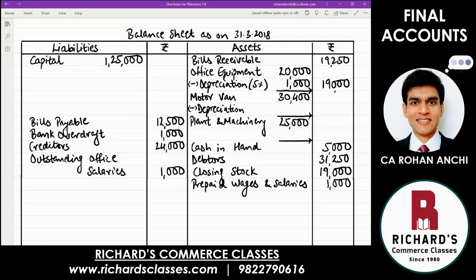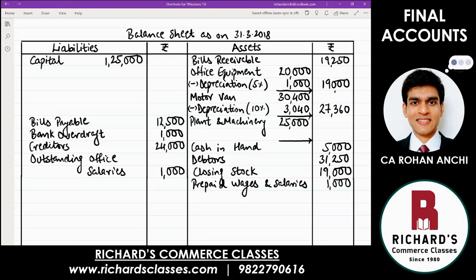And for motor van, what is the rate? 10%. So motor van, the depreciation, if you calculate 10%, means 3,040. Deduct and tell me in the outer column. 27,360.